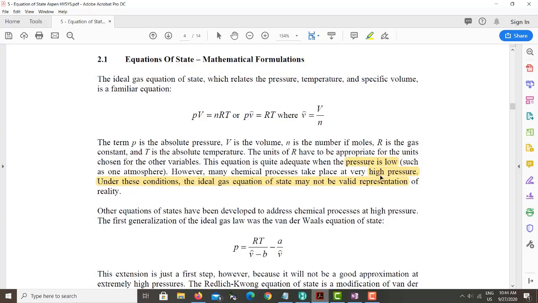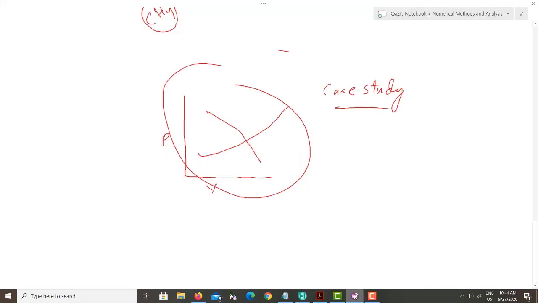It means there is now an interaction between the molecules, and you can compress the molecules to a limit where you have a molecular volume. So at high pressure you can always expect the real gas law to be followed.